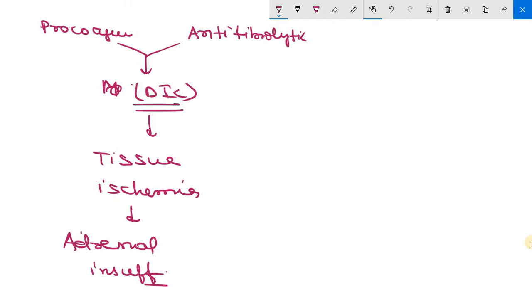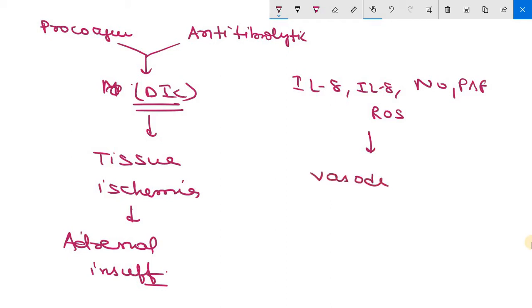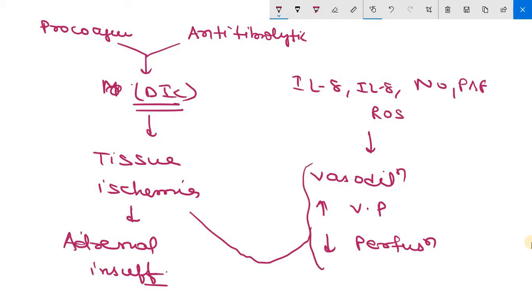Now we have also discussed that there will be formation of interleukin 6, interleukin 8, NO, platelet activating factor, reactive oxygen species. They all lead to vasodilation and increased vascular permeability, so there will be decreased perfusion. This tissue ischemia and these three effects together lead to multi-organ failure.